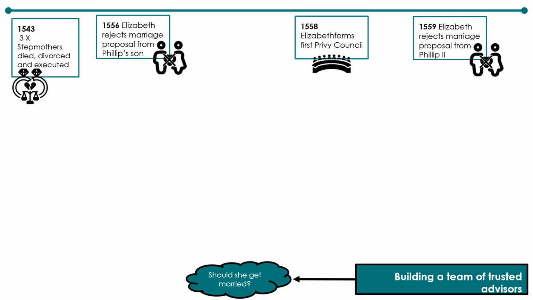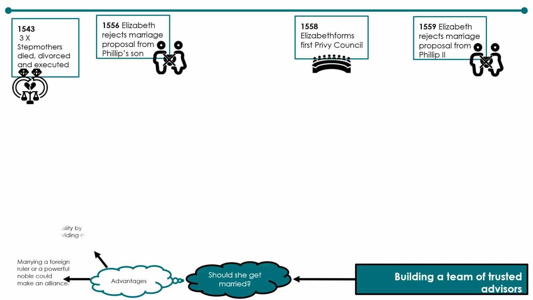There were, however, some advantages of getting married for Elizabeth to consider. Firstly, if she chose to marry a foreign ruler or a powerful lord, she could expect to gain a valuable ally who could fight to protect her rule. Secondly, getting married would open the door to providing a legitimate heir, which would bring further stability to her rule.